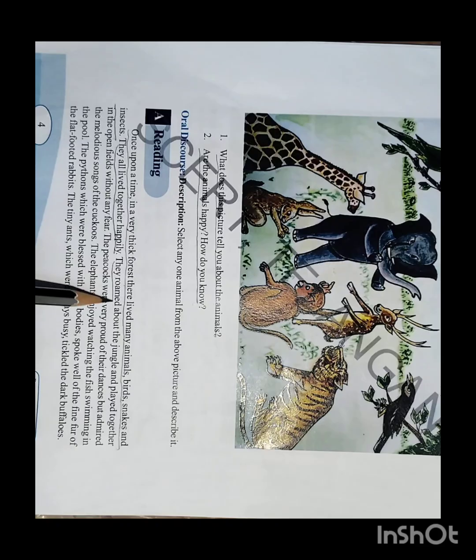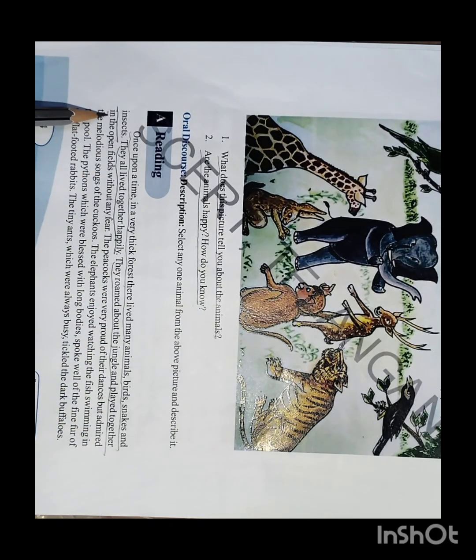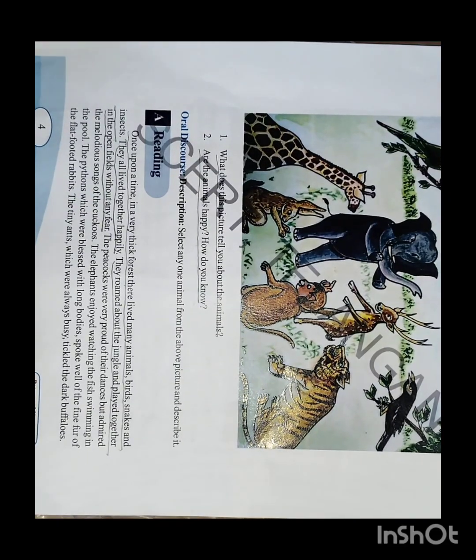They roamed about the jungle and played together in the open fields without any fear. Not only in the jungle, they used to roam the whole jungle. Jungle in the sense nothing but the thick forest where the animals are living. They used to be very friendly, they used to live together, all the animals, roaming over the jungle without any fear.